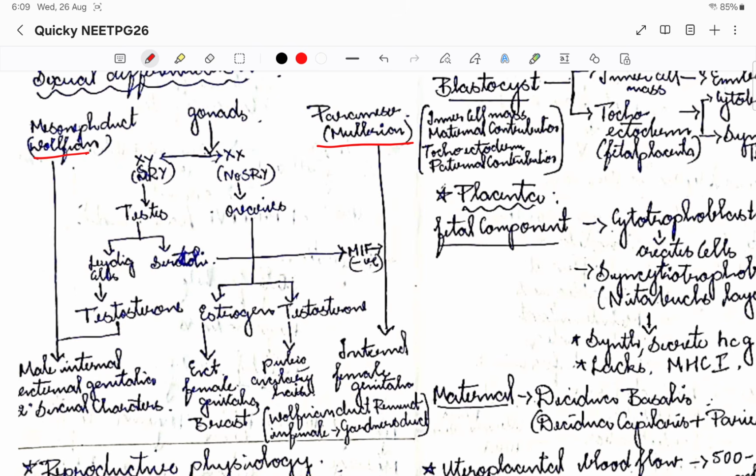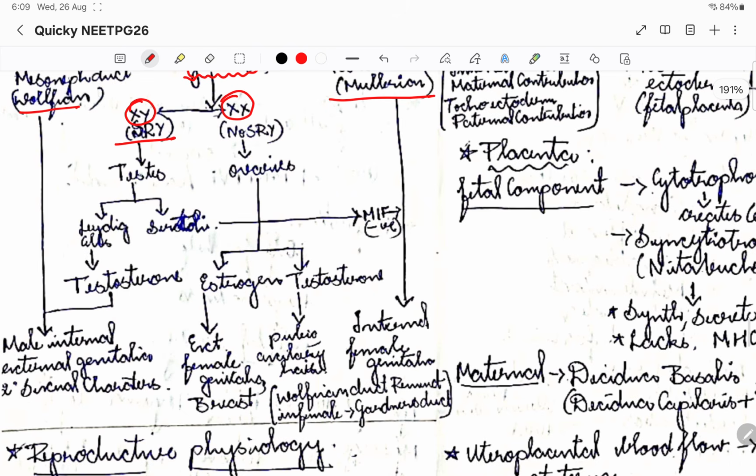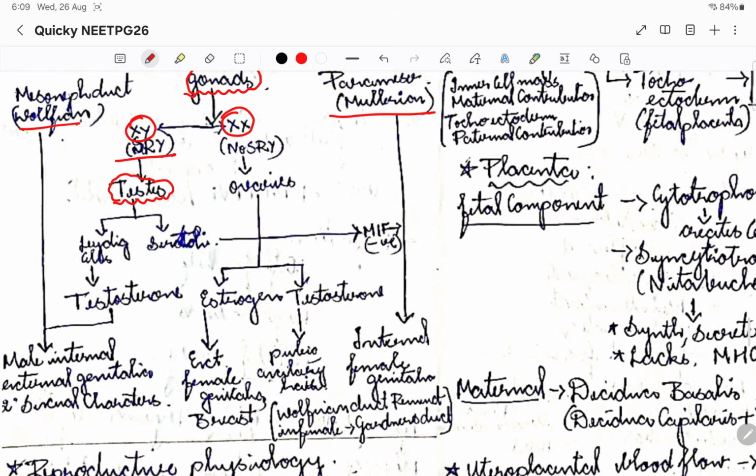Now there are gonads. Based on the gonads, it will be SRY, so basically XY or XX. XY will have the SRY gene. So the SRY gene will develop into testis, so the gonads will be differentiated into testis. Now the gonads with XX as the chromosomes will develop into ovaries.